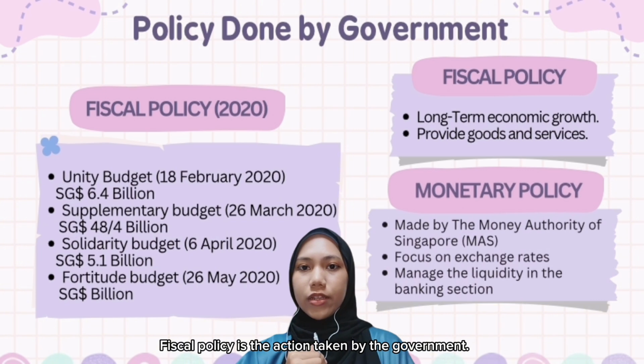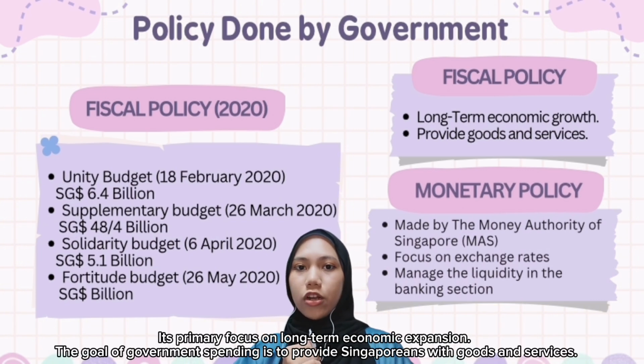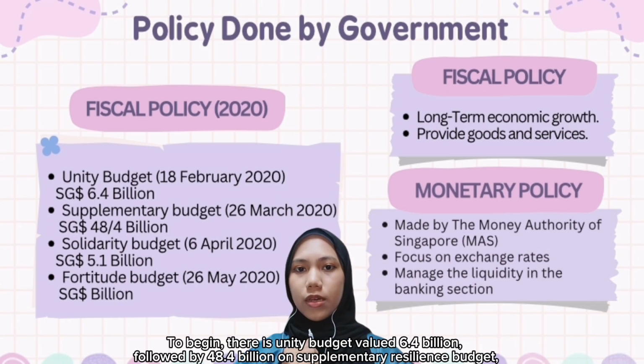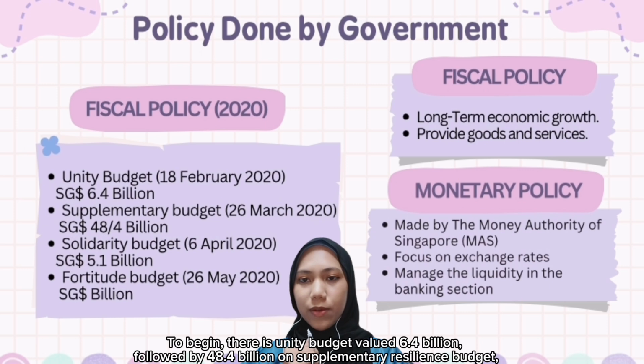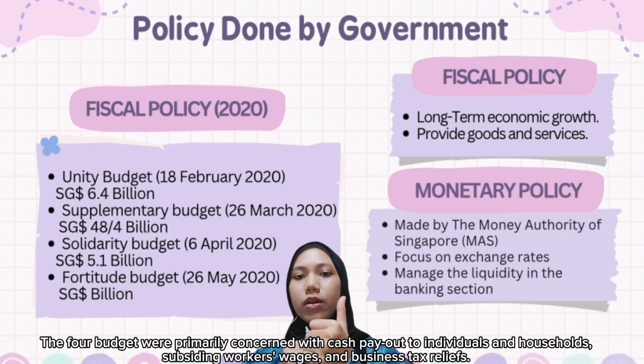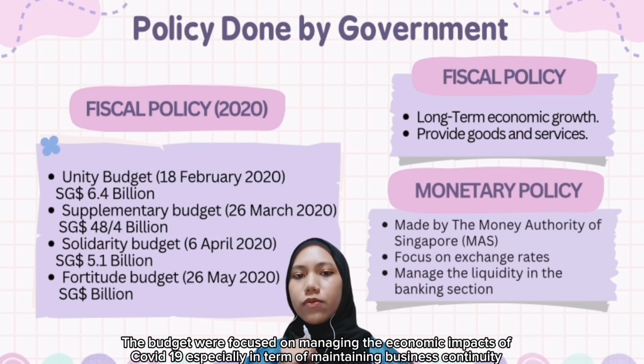Fiscal policy is the action taken by the government. Its primary focus is on long-term economic expansion. The goal of government spending is to provide Singaporeans with goods and services. During COVID-19, the government drew on its fiscal capacity. They made reserve draws at various points. To begin, the Unity Budget was worth 6.4 billion, followed by 48.5 billion on the Supplementary Resilience Budget, the Solidarity Budget worth 5.1 billion, and 30 billion on the Fortitude Budget. The fourth budget primarily concerned cash payouts to individuals and households, subsidizing workers' wages, and business tax relief. The budget focused on managing the economic impact of COVID-19, especially in terms of maintaining business continuity.